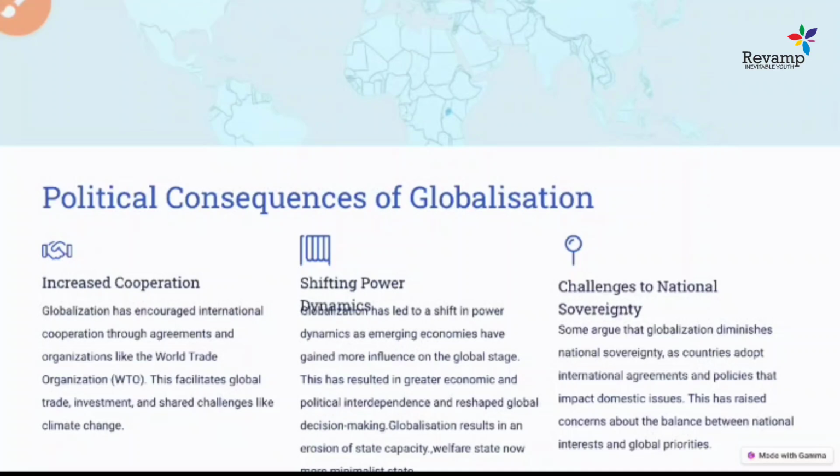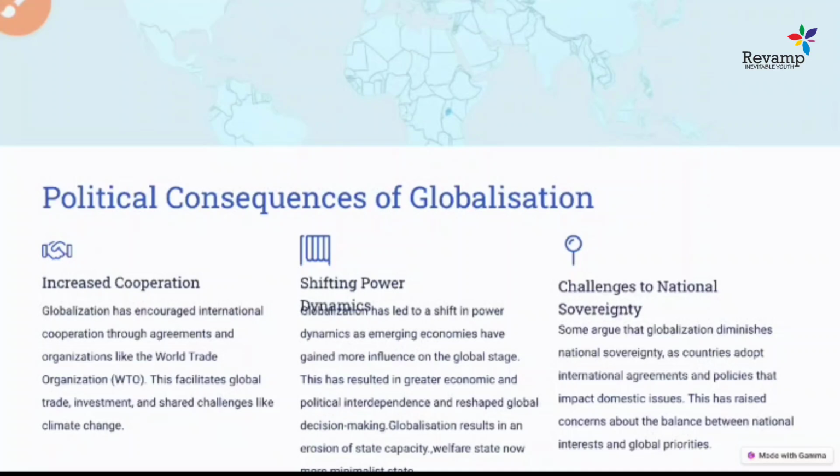So this also led to a shift in power, because with this rise of power, the state's role started becoming limited. These MNCs are also exercising their political influence in the country with their economic competence. So this also led to a reduction in the capacity of government in decision making. We can say the state's role was limited with this shifting of political dynamics.